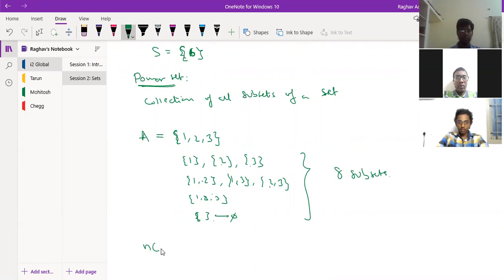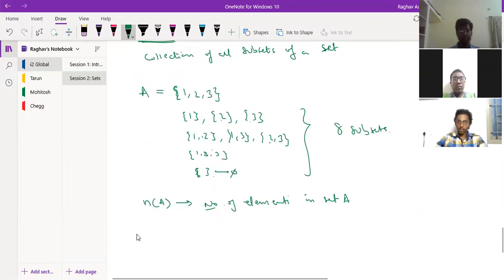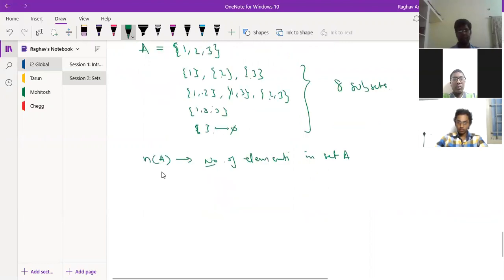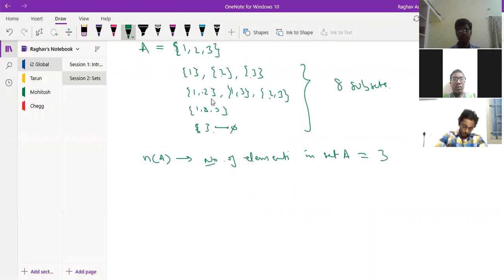Suppose n(A) is the number of elements in set A. The number of elements in set A is represented by n(A). In this case it is 3. This is the first element, second element, third element, so the number of elements in the set is 3.